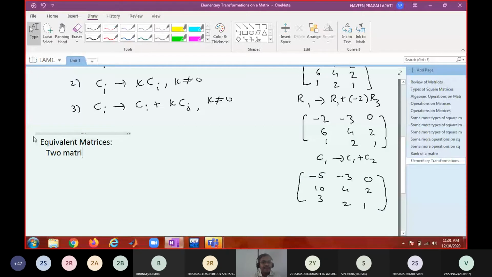A matrix A is said to be equivalent to B if it is possible to obtain